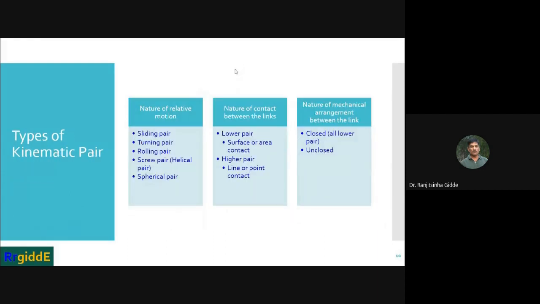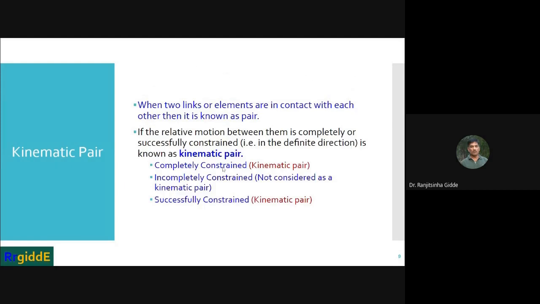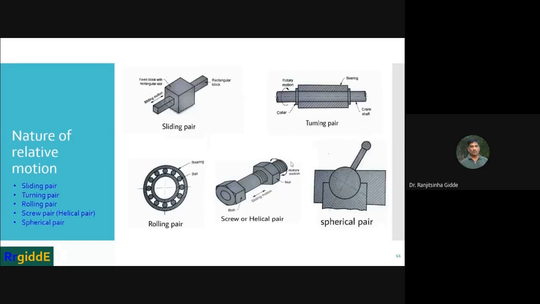Therefore it is called a kinematic pair. When the motion is completely constrained, it is called a kinematic pair. So this rectangular block is going to slide only. That means it is constrained to slide.